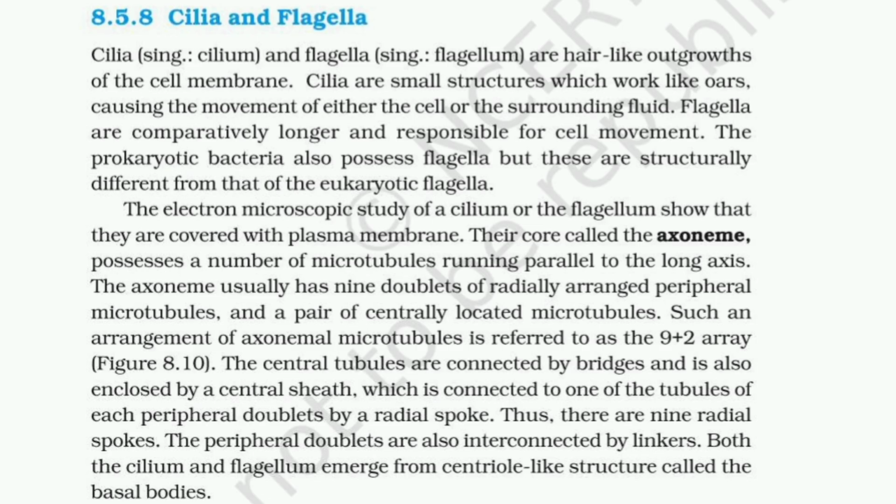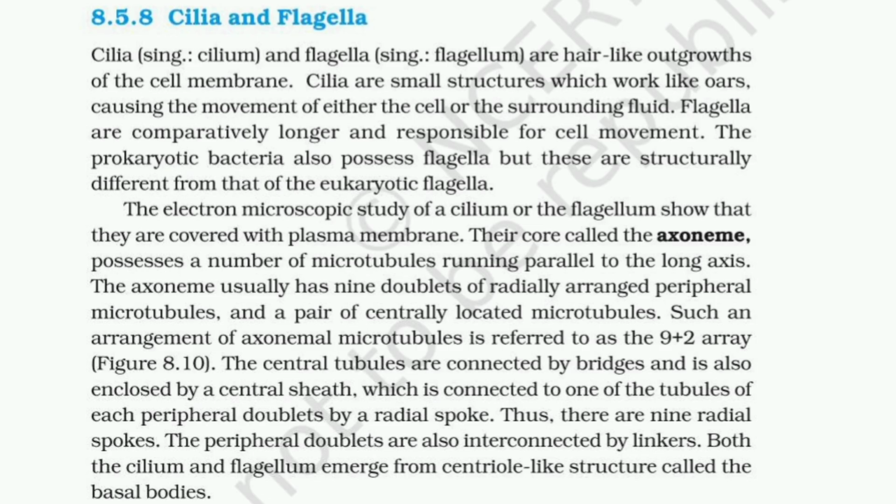Electron microscopic study of the cilium or the flagellum shows that they are covered with the plasma membrane. Their core, called the axoneme, possesses a number of microtubules running parallel to the long axis. The axoneme usually has 9 doublets of radially arranged peripheral microtubules and a pair of centrally located microtubules. Such an arrangement of the axonemal microtubules is referred to as the 9 plus 2 array.